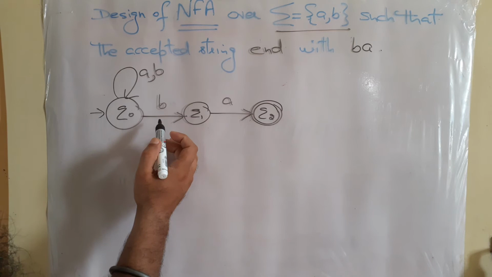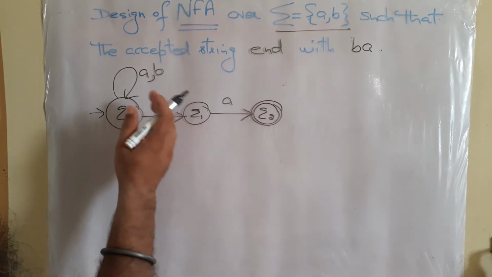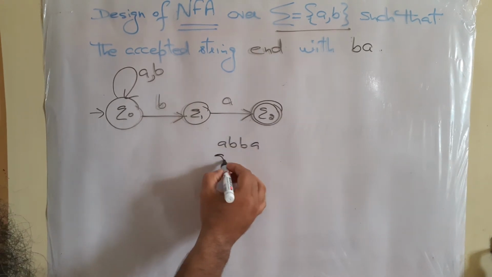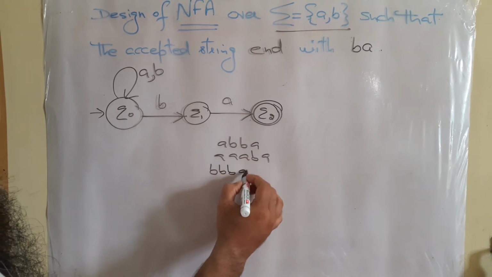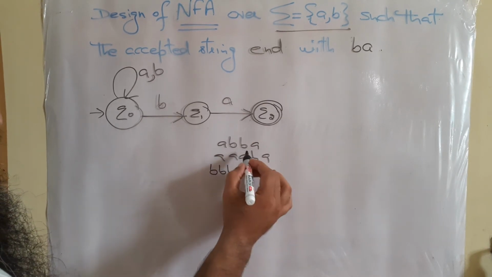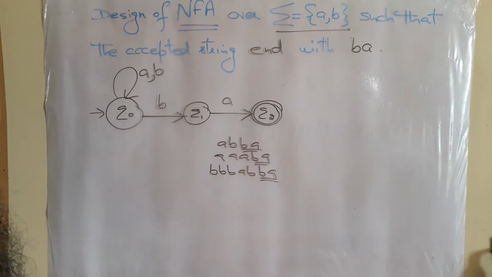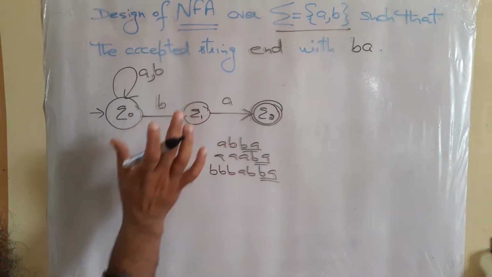So the strings that end with BA are going to be accepted. That may start from any symbol: A, B, BA, ABA, BBBA, BBA. So what is common in these examples? BA is at the tail end part. So the string ends with BA, so we have this diagram.